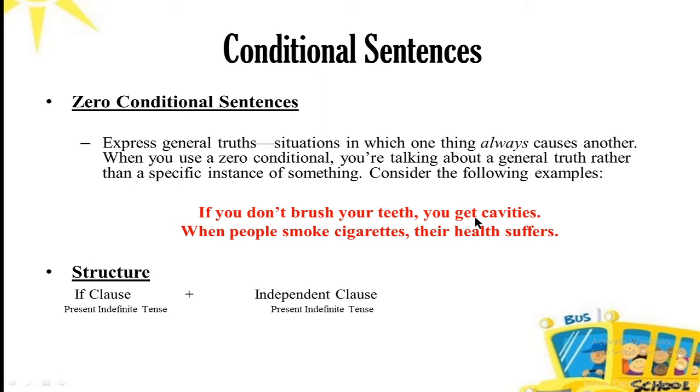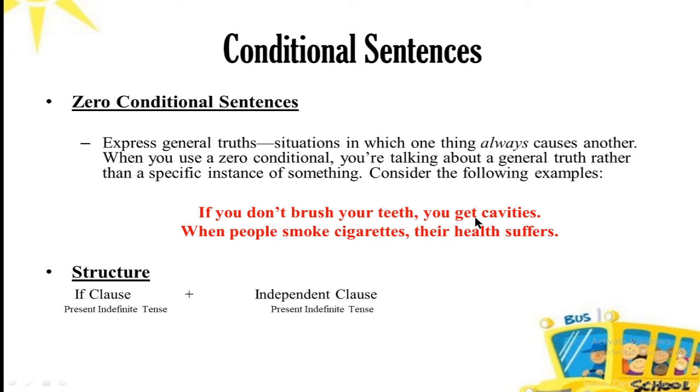If a certain action is committed by you, the reaction is necessary. The second example is: when people smoke cigarettes, their health suffers. This is a universal truth. So this is conditioning and this is zero conditioning.